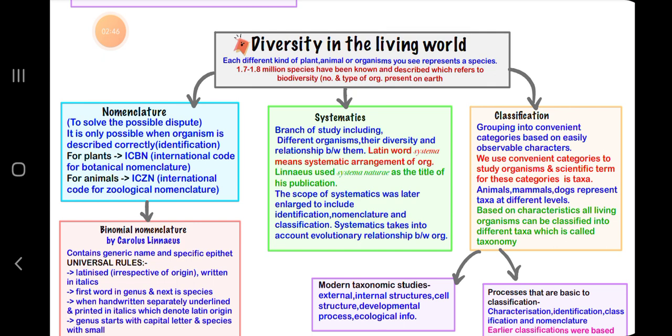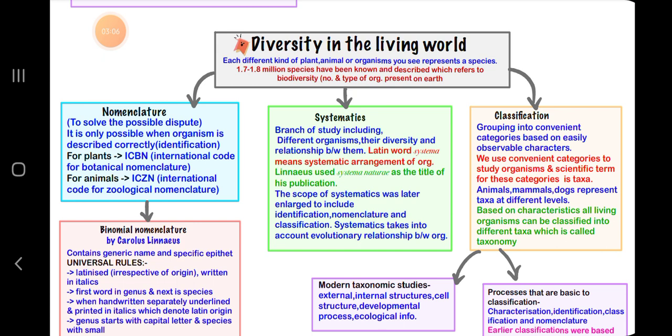Each different kind of plant, animal or organism you see represents a species. 1.7 to 1.8 million species have now been known and described, which refers to biodiversity, that is the number and type of organisms present on earth.